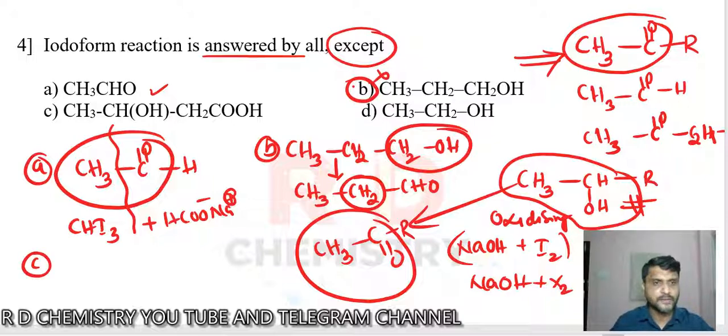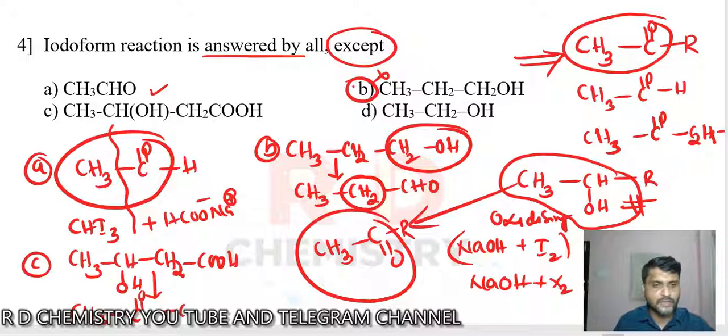Option C. We have got CH3, CH, and an OH here, then a CH2, then CHO. This is a secondary alcohol now, correct? So it should be oxidized to give CH3, C double bond O, CH2, and CHO like this, correct? So we have a methyl keto compound, which can answer the iodoform reaction.